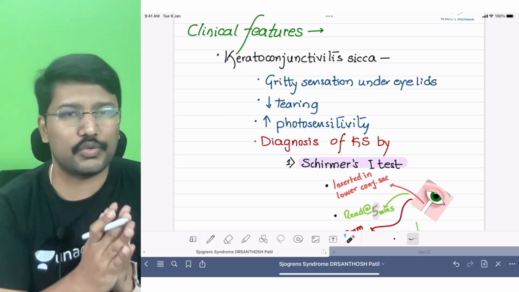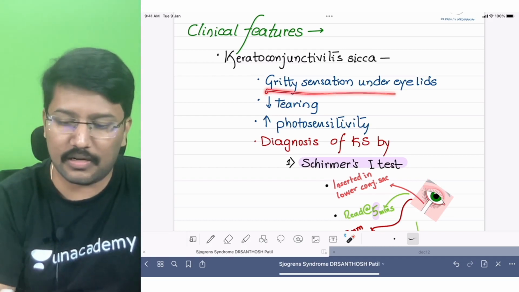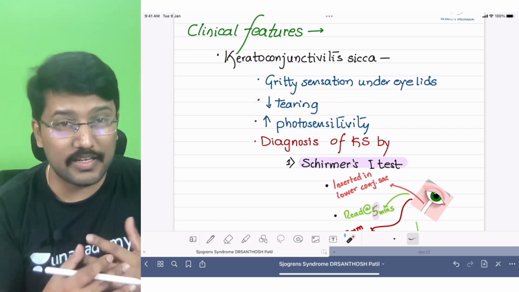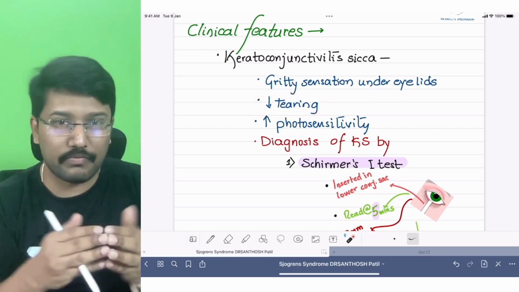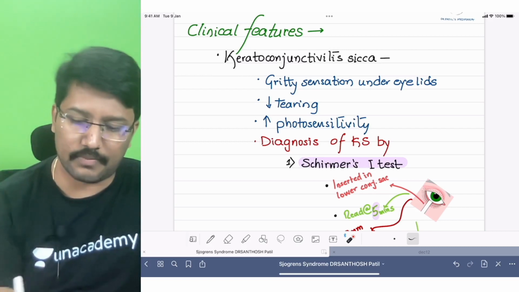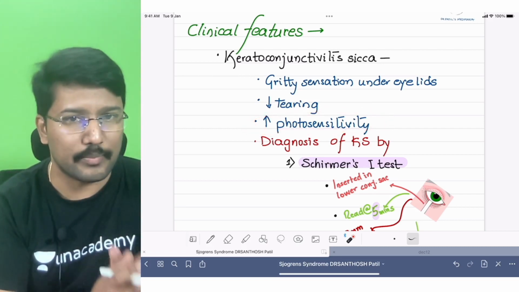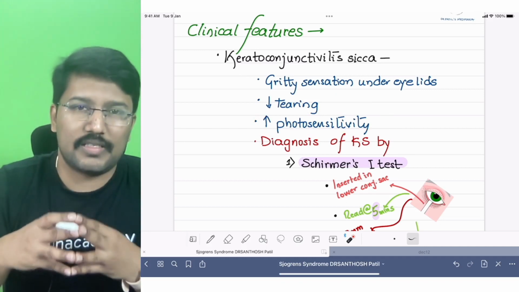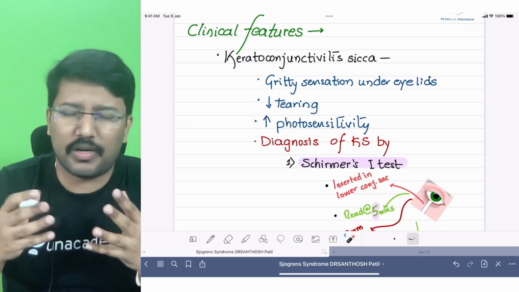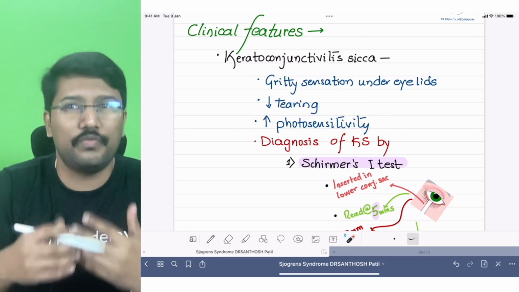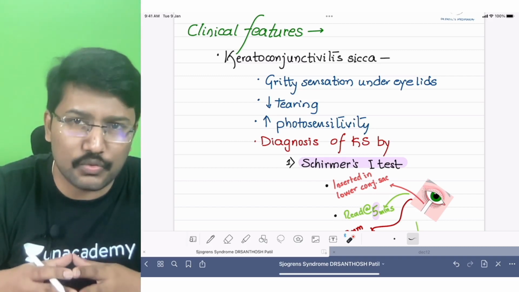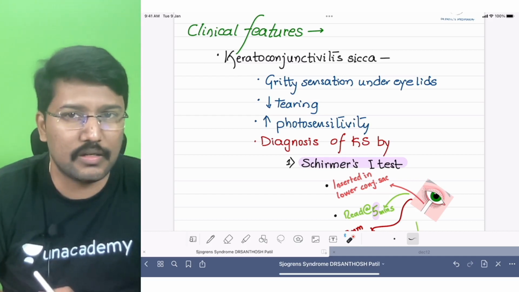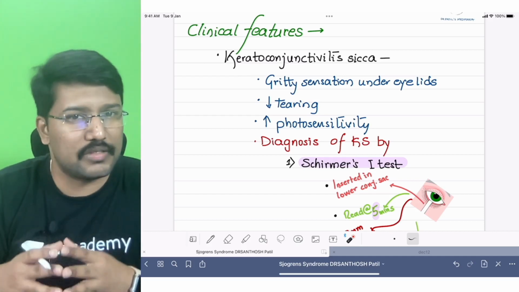Blinking is associated with a gritty sensation under the eyelids. They may also complain of decreased tearing, and because of the loss of tear film, the eyes usually become more photosensitive. So photosensitivity is also a complaint that we can expect. Now, when these patients say that they are experiencing dry eyes, burning sensation, redness, that the tear output is reduced, or a gritty or pricking sensation under the eyelids, you do think of keratoconjunctivitis sicca.